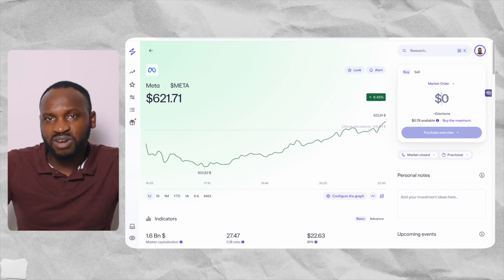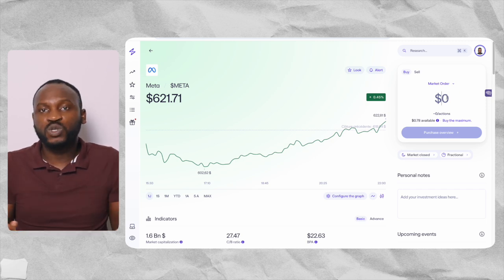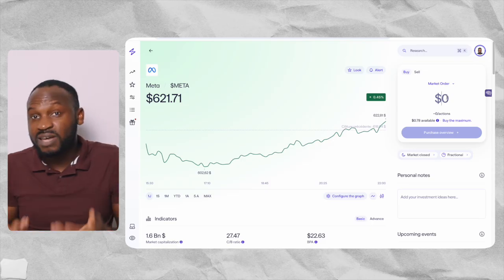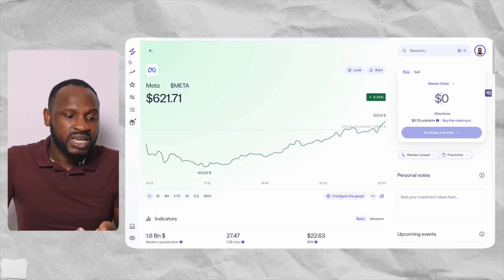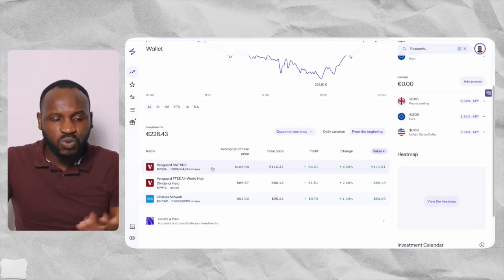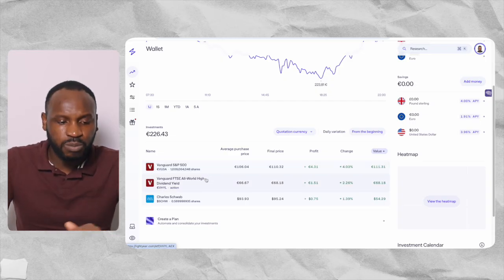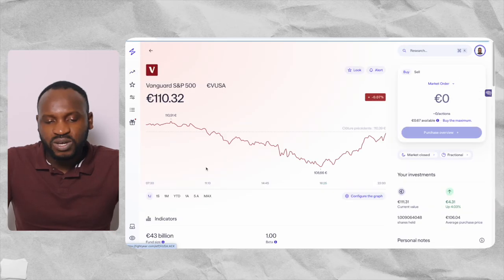That is one thing that is very, very important. Let us say, for example, you want to sell your shares and you say, okay, I'm tired, or I have made money, I want to sell it. It's still simple. What you need to do is go to the S&P 500 fund that you have invested your money in. Let us say, for example, we have invested in this one, which is VUSA. You click on it.